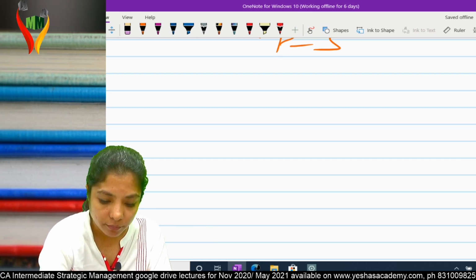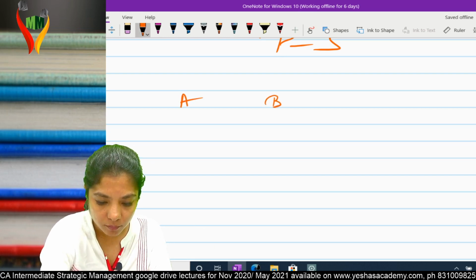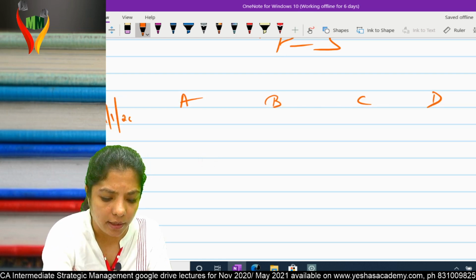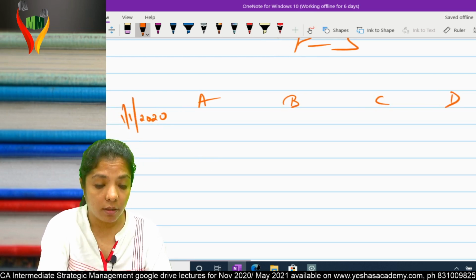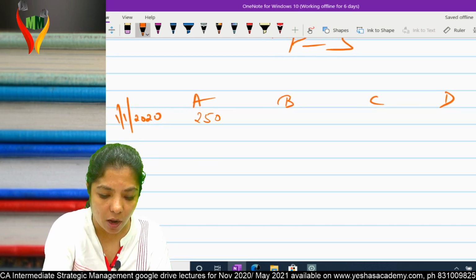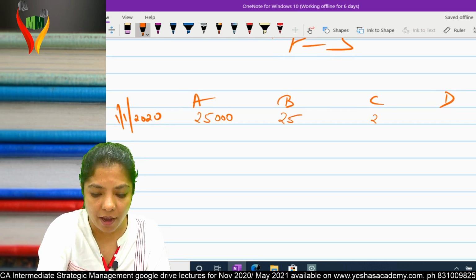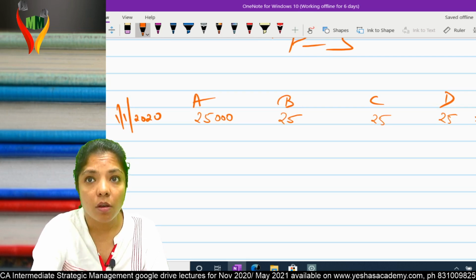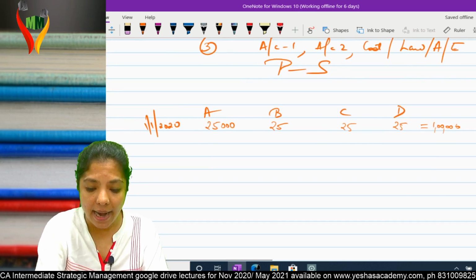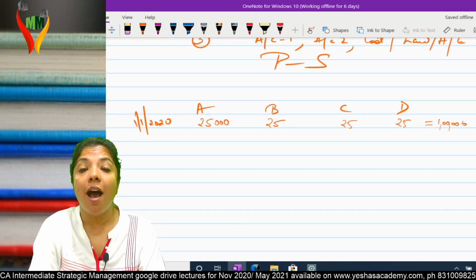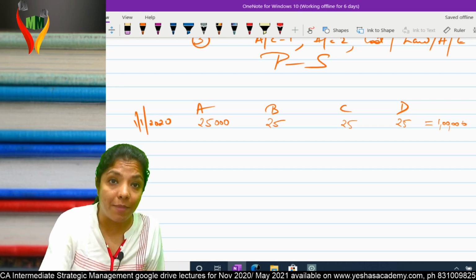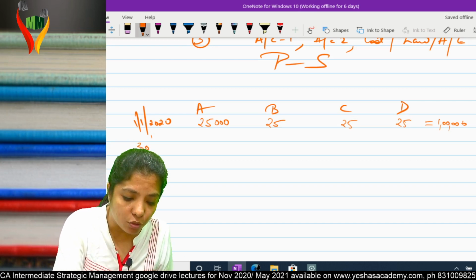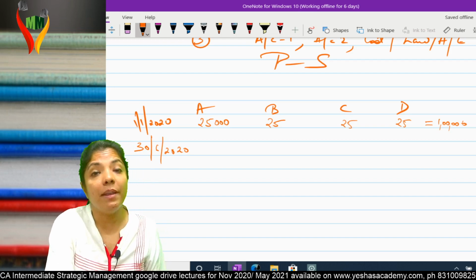So let's take an example over here. Assume I have invested on 1st January 2020 in share market into these 4 shares, 25,000 each. 25, 25, 25, a lakh rupee on 1st January. After 6 months, I've called my portfolio manager, I want to invest again. I've called after 6 months my portfolio manager on 30th June 2020. Tell me what is the returns today.